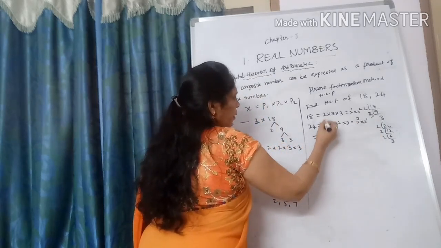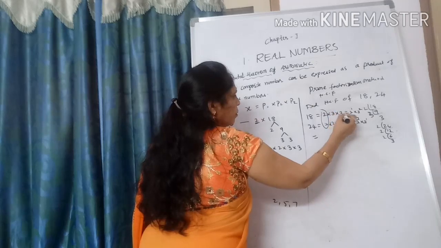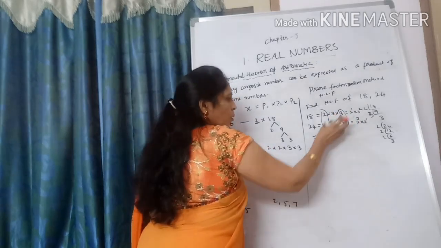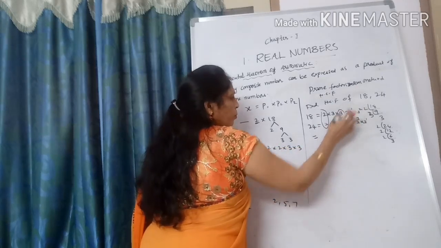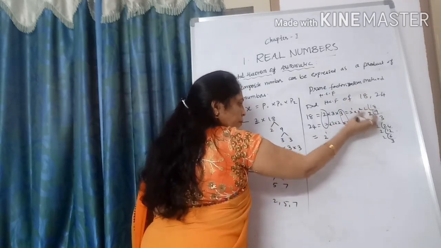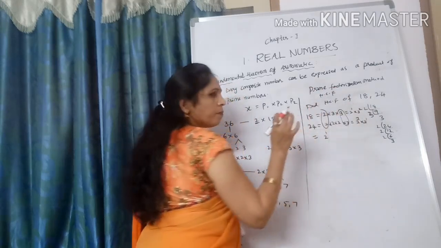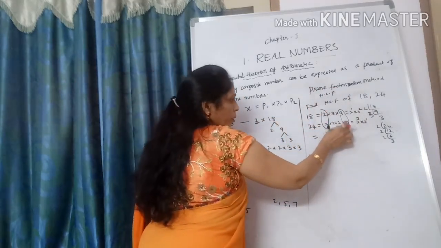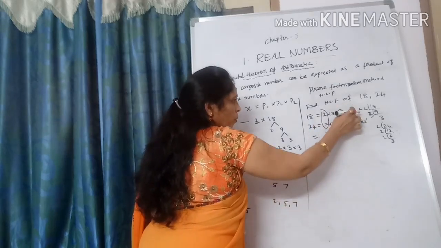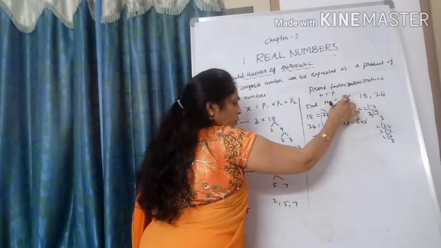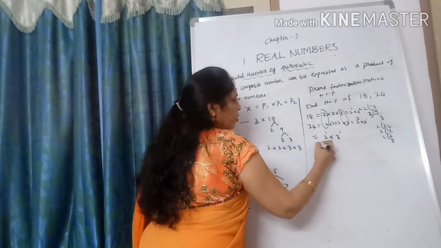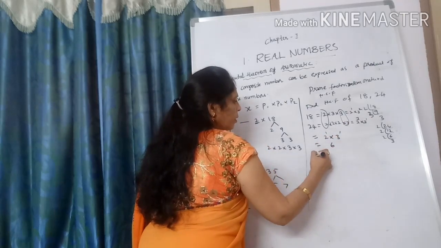In this, common are 2 and 3. Which is the lowest power of 2? 2 power 1. Which is the lowest power of 3? 3 here and here. Both have 3 common and 2 common. We take the lowest power of 2 and the lowest power of 3. So 2 3s are 6. 6 is our HCF.